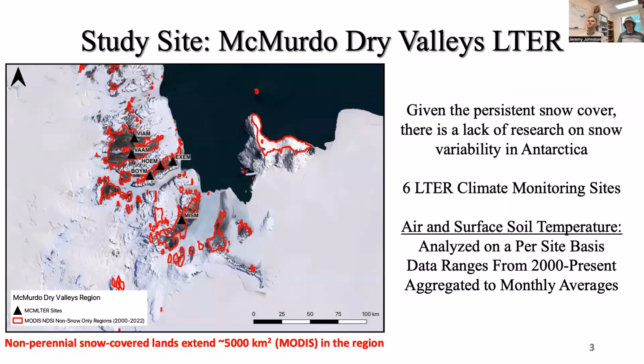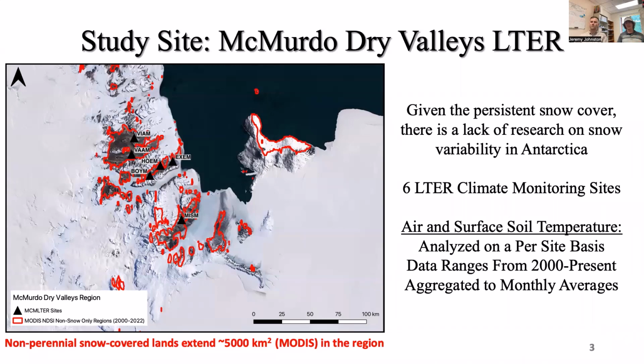For our research sites, we picked 6 LTER climate monitoring sites across the McMurdo Dry Valleys. Given the persistence of snow cover in Antarctica, snow research is historically undervalued there. So we saw this as a big opportunity to use some of the techniques we've used at the University of New Hampshire and apply them to a new area, Antarctica. For this, we're using MODIS-derived satellite data. In non-perennial snow-covered lands, effectively areas that don't have permanent snow cover on them, we're seeing about 5,000 kilometers of these non-perennial snow-covered sites.